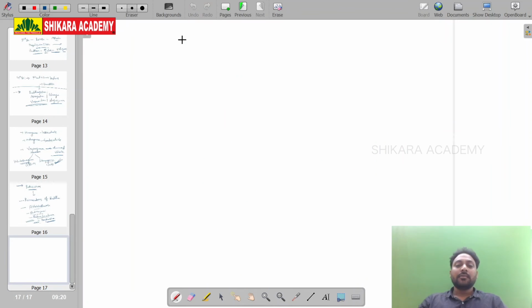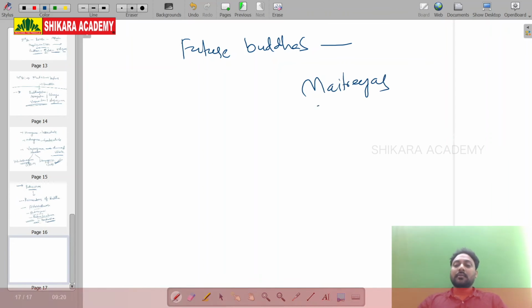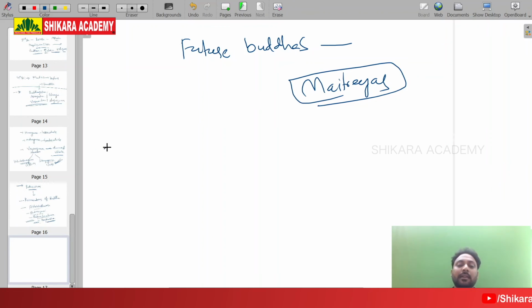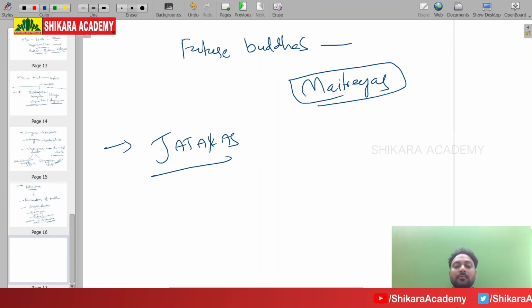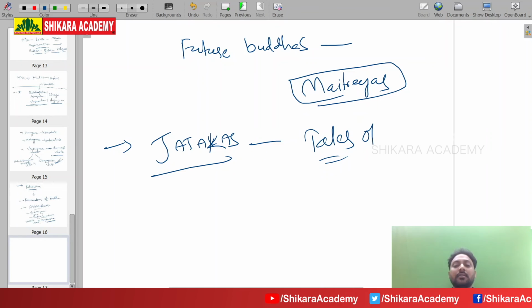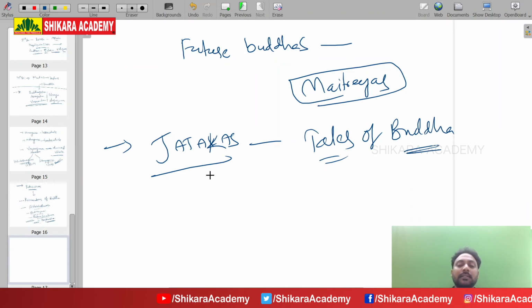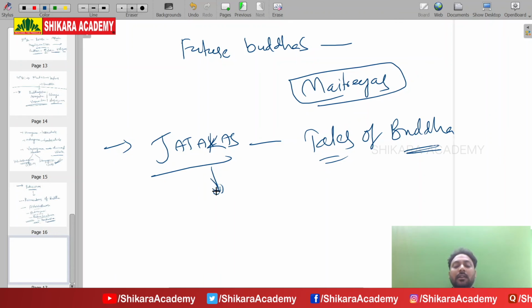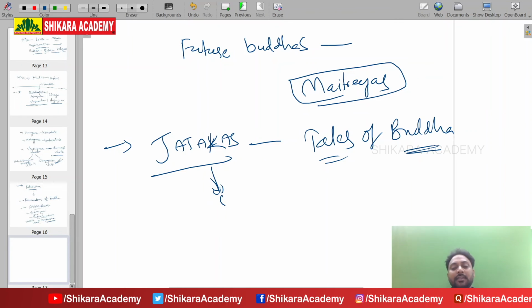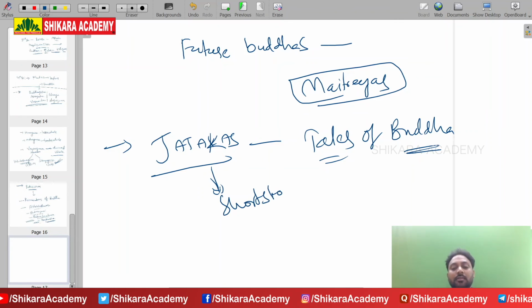These are all the future births of the Buddha. Future Buddhas are called Maitreyas. There is another topic called Jatakas. Jatakas means tales, tales of the Buddha, short stories of the Buddha.